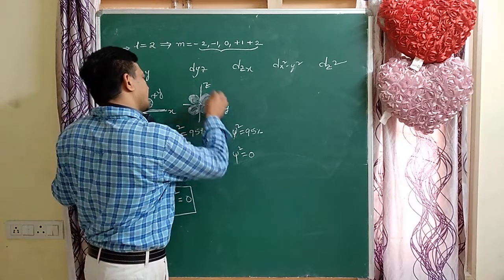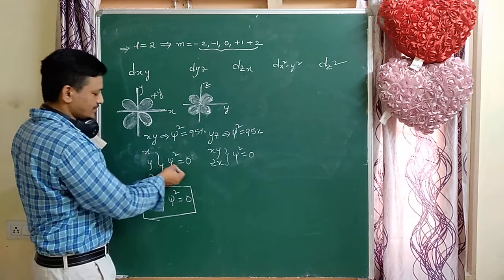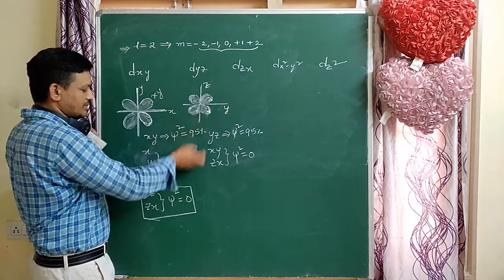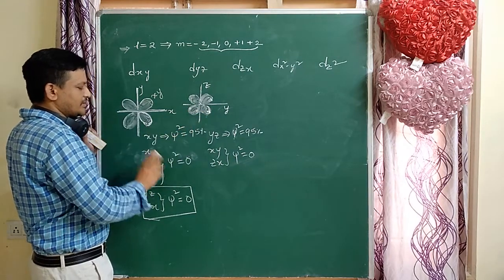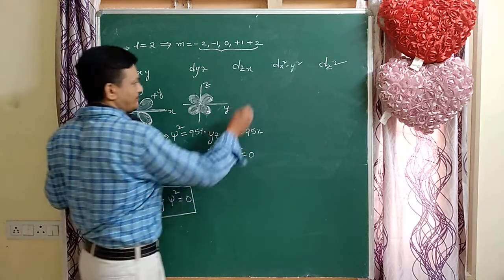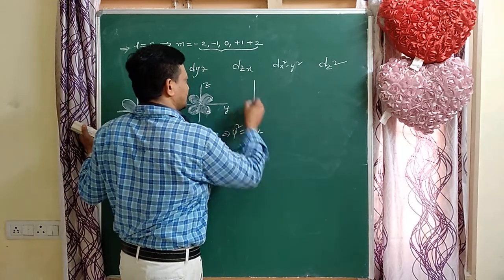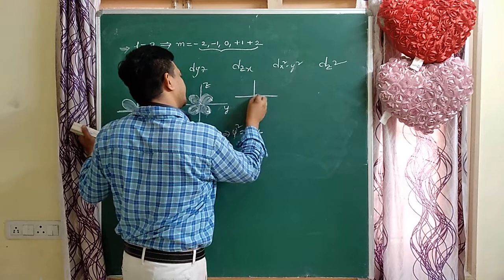So here along the x, along the y, along the z, psi square value is 0. Next, dzx.